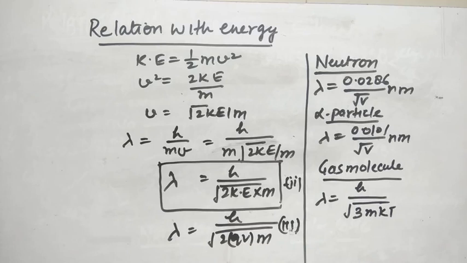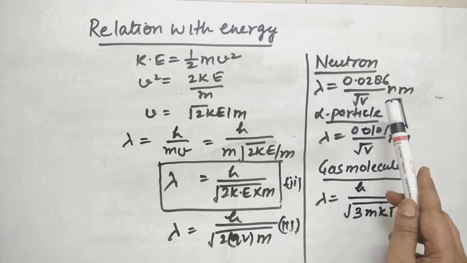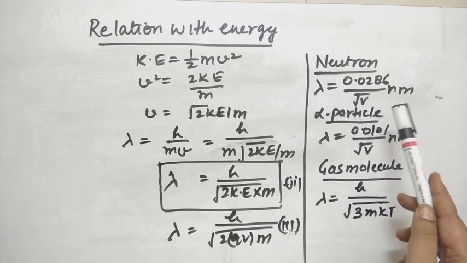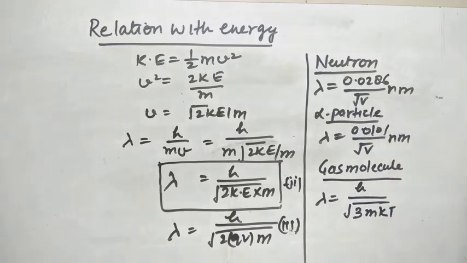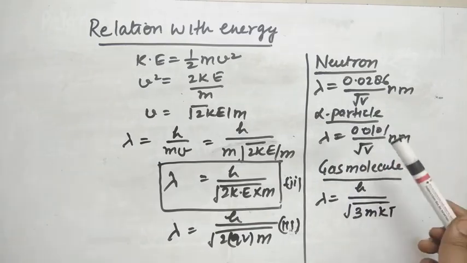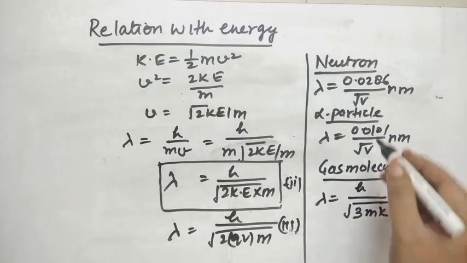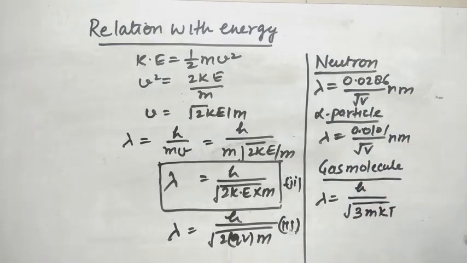Now for the first one we are talking about neutrons. Lambda value is equal to 0.0286 upon square root of V nanometer. Similarly we can calculate it for an alpha particle. This is 0.0101 upon square root of V nanometer.